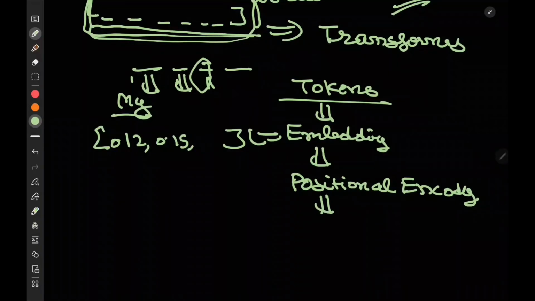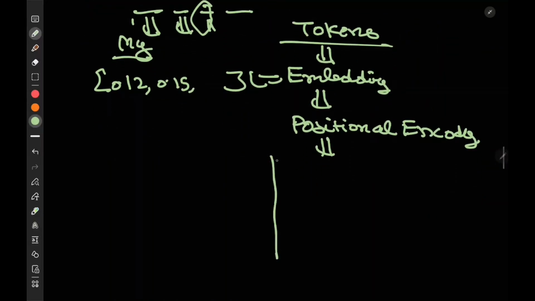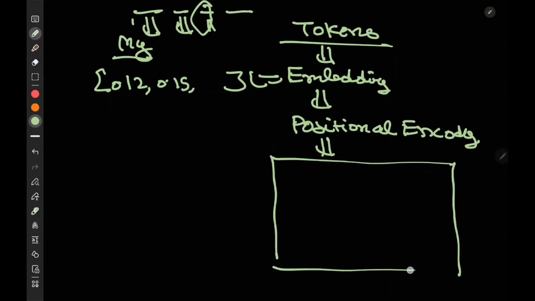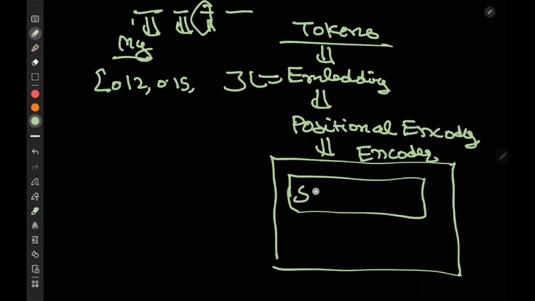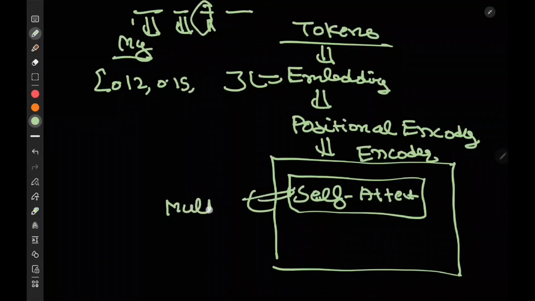Then we send it to a transformer-based encoder block, where initially we have self attention, generally multi-head self attention. Then we have add and norm.